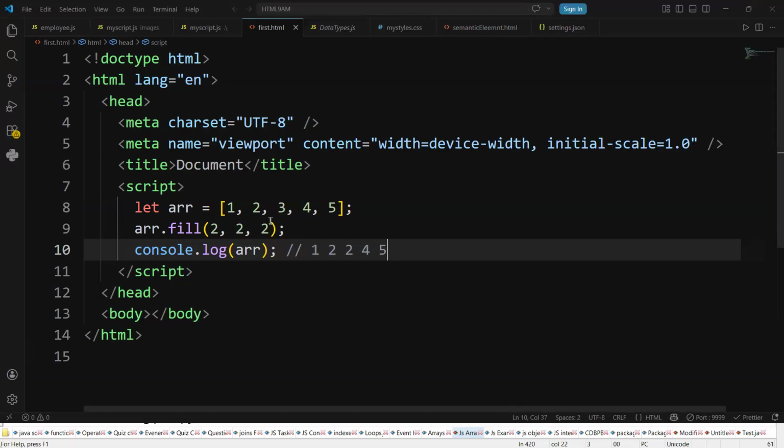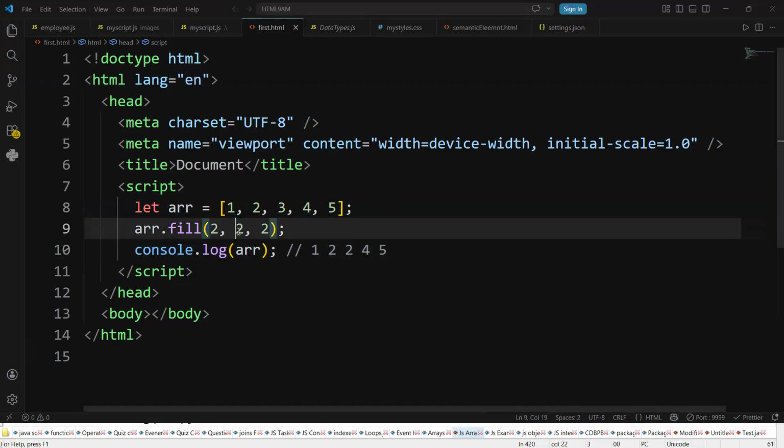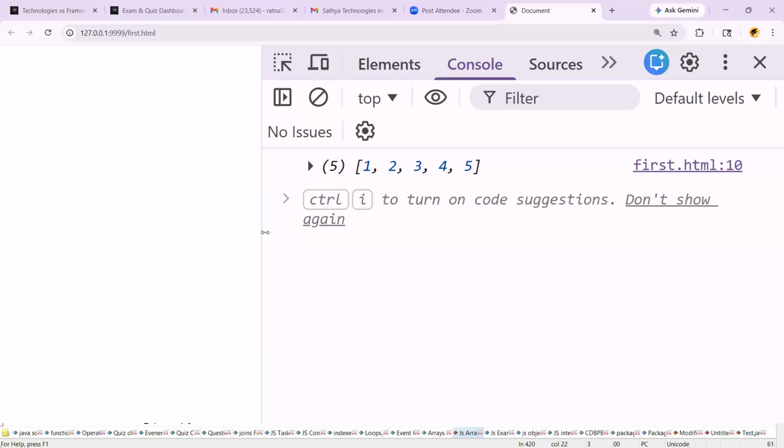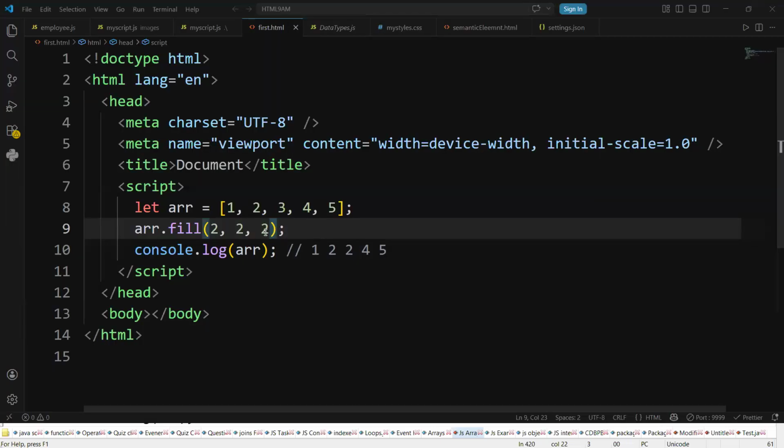Very dangerous. This is 2 in which field? Second location. Starting value and ending value are both the same. Both are the same means, is it including or not including? Not including. Why? Starting value is included, ending value is excluded, right?